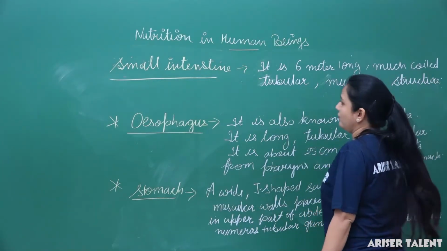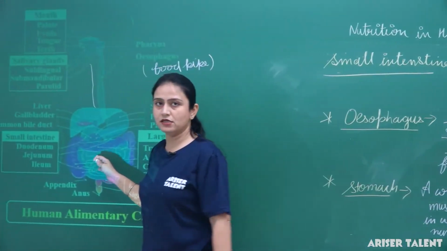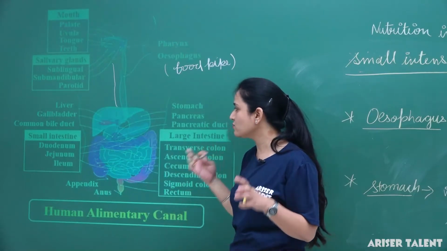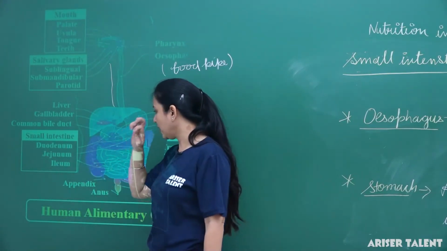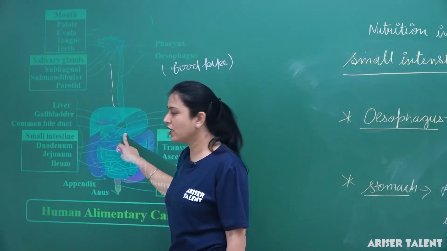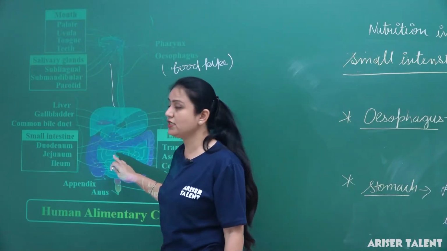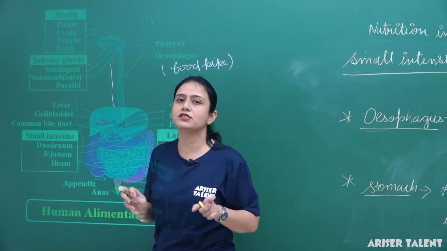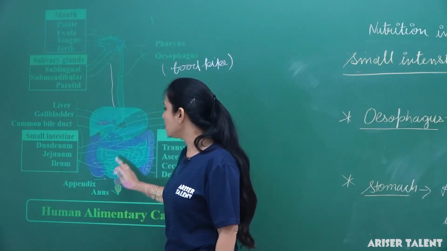Okay, here we can see that it is again divided into 3 parts. This small intestine has 3 parts: duodenum, jejunum and ileum. Okay, what happens? This duodenum starts from the stomach and goes here. This is actually the longest part of the small intestine, and it is much coiled.